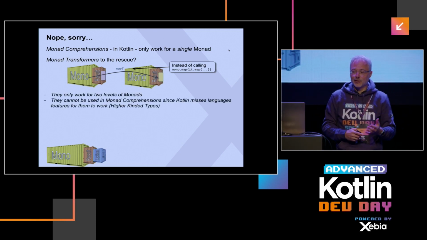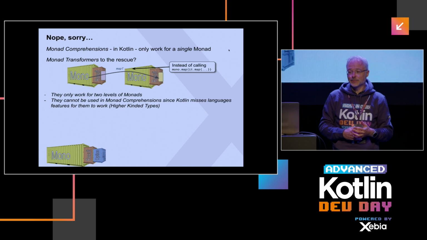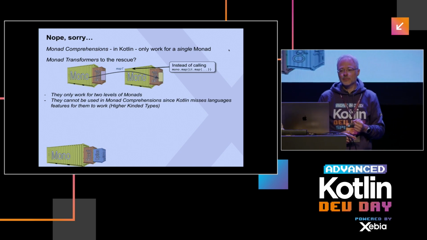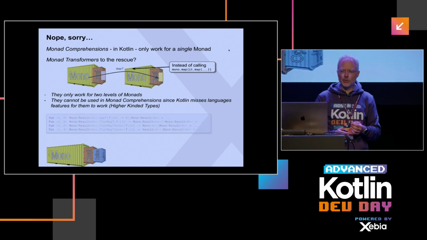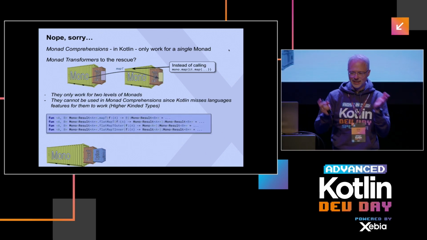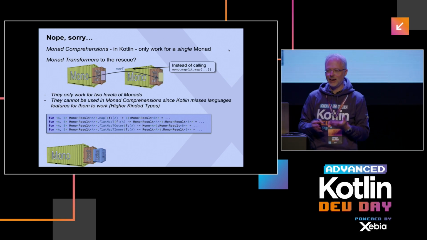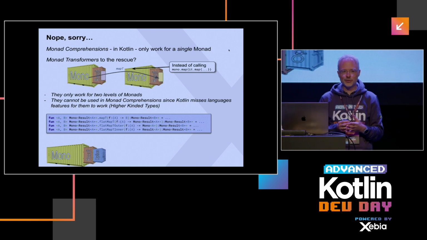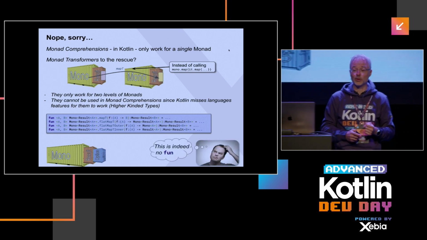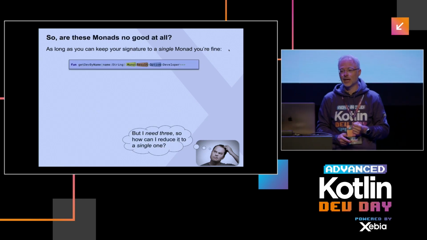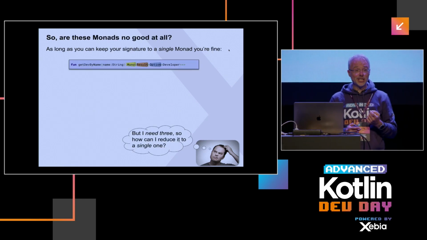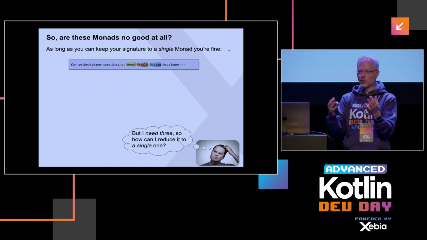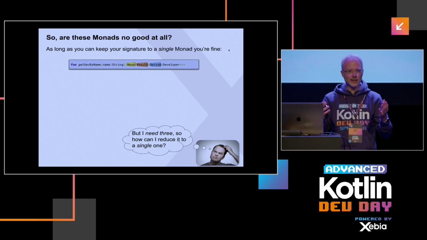This is only there for 2 levels of monads. Doesn't really help us. And Kotlin also misses some features to apply them. And anyway, you don't want that. You get these kind of things. Flat map t, flat map t, flat map t outer. Doesn't make your code much more fun, so to say. Okay, so the question is, can we kind of reduce our code to 1 monad, even though we need 3?